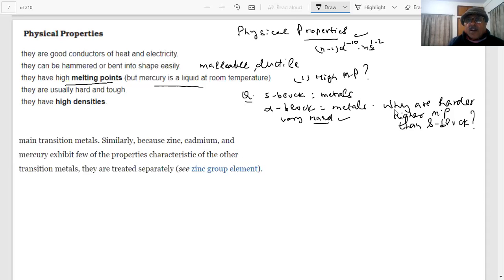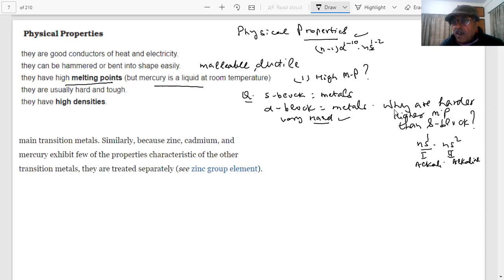Transition metals are harder if you compare with S and P block. What is the reason, students? In S block also, you say they are metals; there is metallic bonding in S block elements. In an S block, what is the configuration? ns1 or ns2. This is my group one, that was alkali metals, this is my group two, alkaline earth metals.